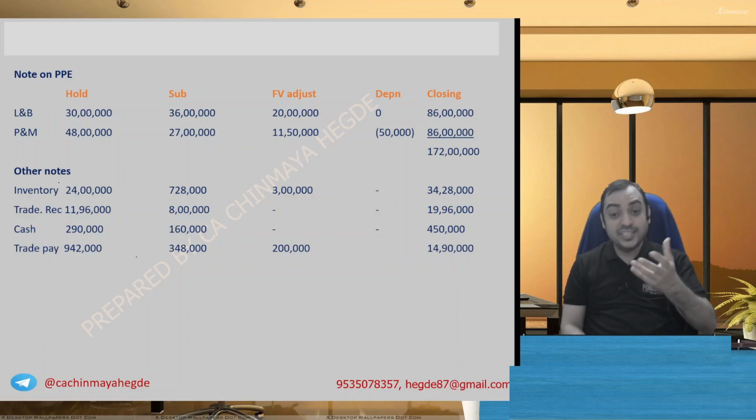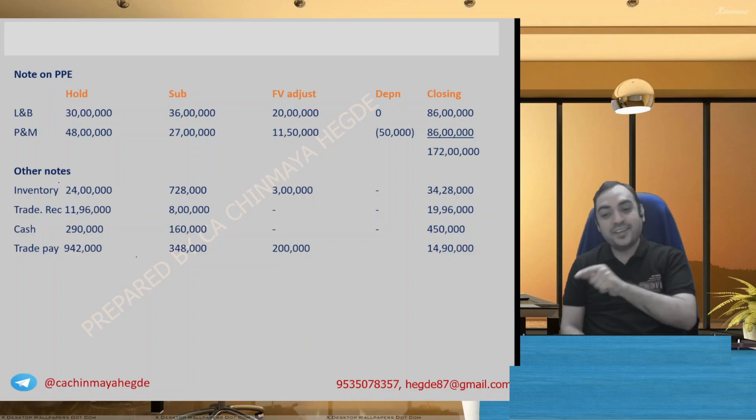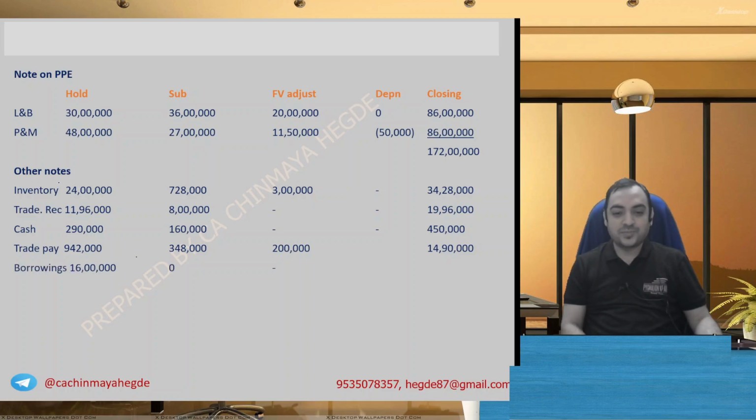Trade payables, holding, subsidiary, there is increase of trade payable during acquisition. You add, what you get is the closing balance. Borrowing also holding plus subsidiary closing balance. Anyway, write down till there, then we'll go further. Borrowings is that overdraft. Let me make it specific. The borrowing, that overdraft, we will take as short-term borrowings. Overdraft.